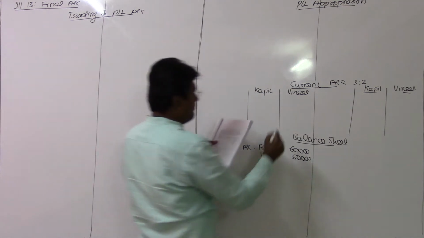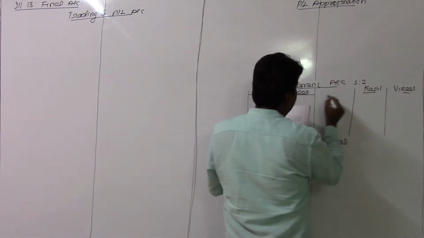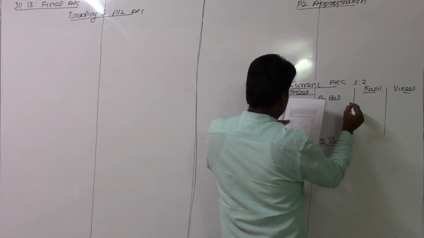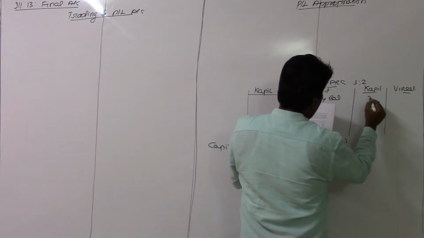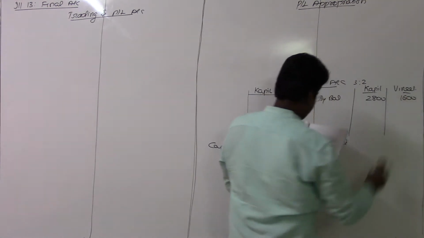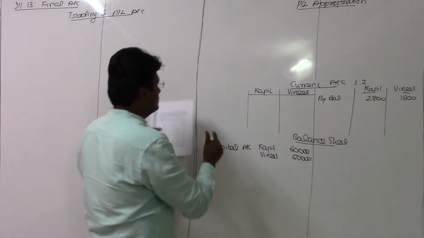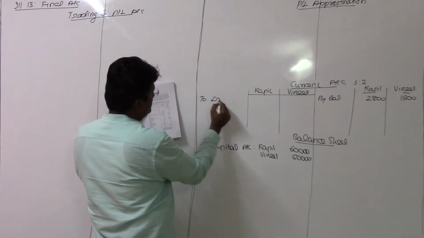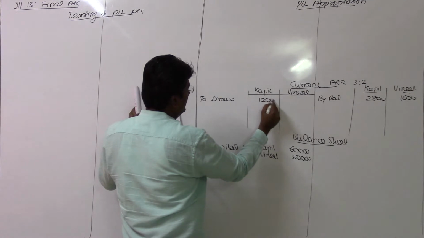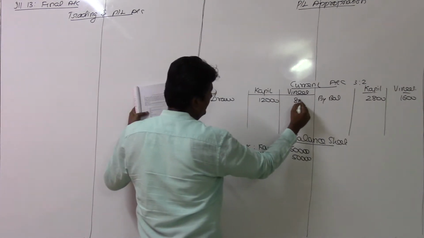Current accounts in the beginning, credit balance 2,800 for Kapil and 1,600 for Vineet. Drawings for the two partners are 12,000 for Kapil and 8,000 for Vineet.